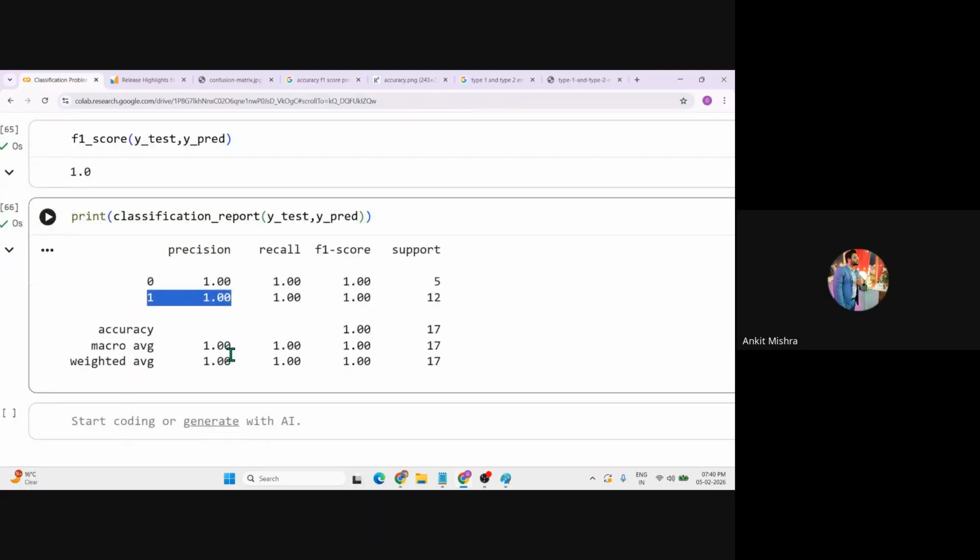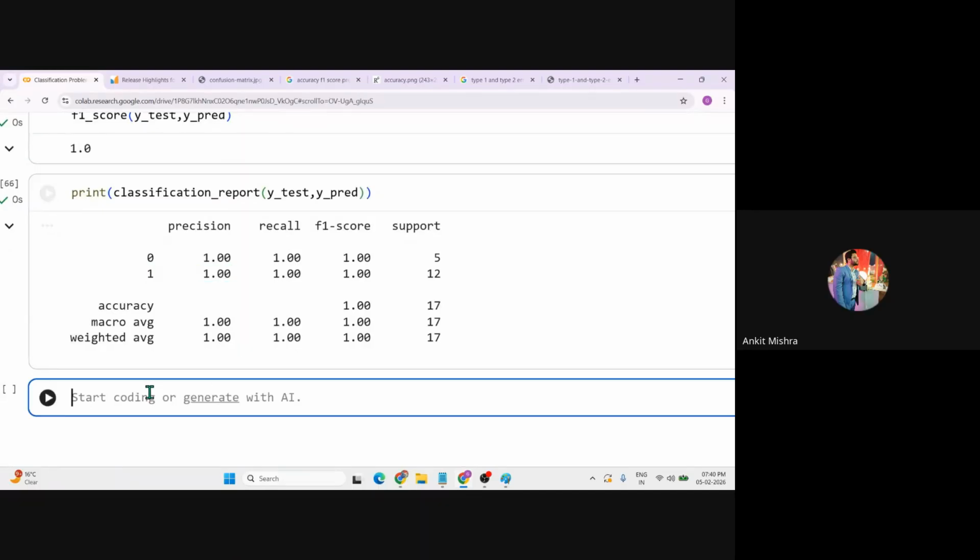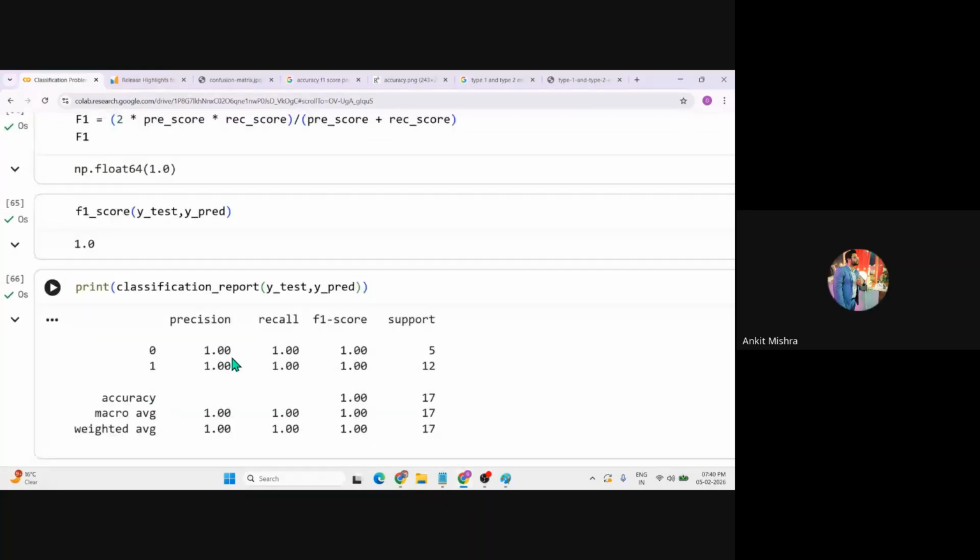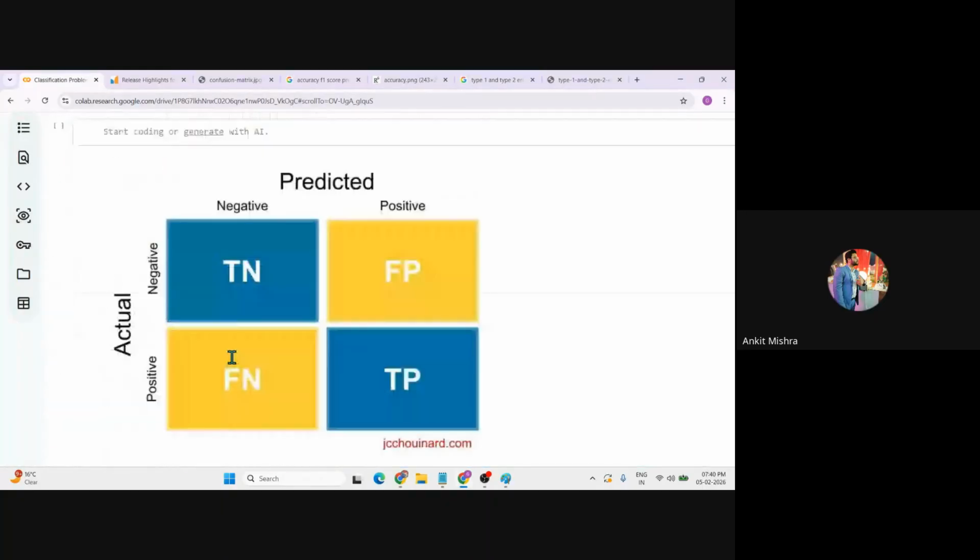Now let's calculate the predict probability, and let's build a model where we will take an input from the user, and that input will be transferred to the model, and the model will predict whether the customer will buy the insurance or not. For dummy purposes, let's take a name of the customer. Now we are creating a function that will predict whether the given customer will buy the insurance or not.